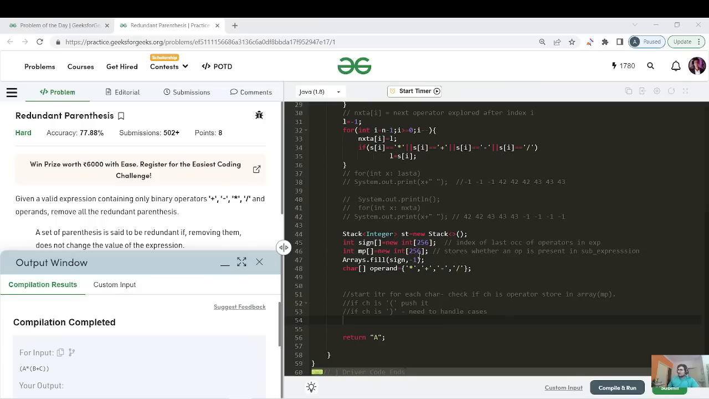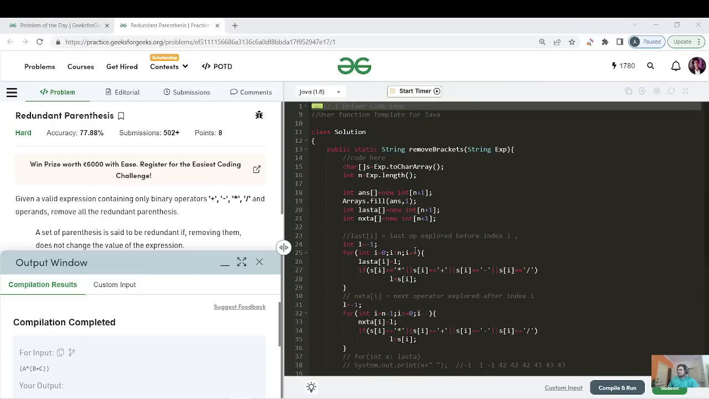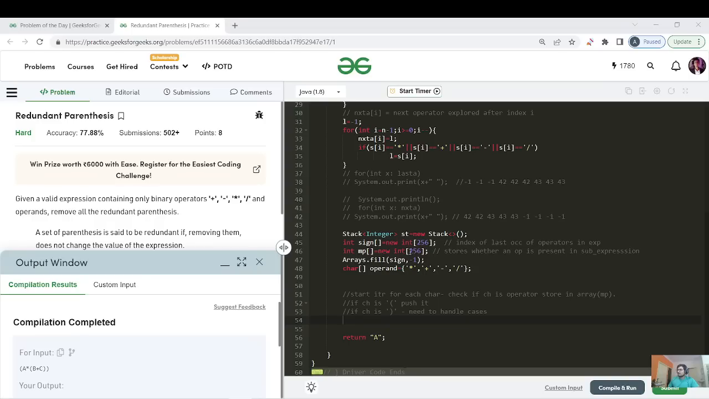Let us make this thing and then we will proceed ahead. So that is it. I have mentioned the second step as well, right? We have maintained a stack. We have maintained a sign array, and the use case is that we have to store the index of the last occurrence of a character. I will show you the significance of how it comes. And an MP array to store whether the operator is present in a sub expression. We will be comparing, right? And if there is no last occurrence of the character, then the -1 will help us to identify it. And we have made another character array for the operators, right?